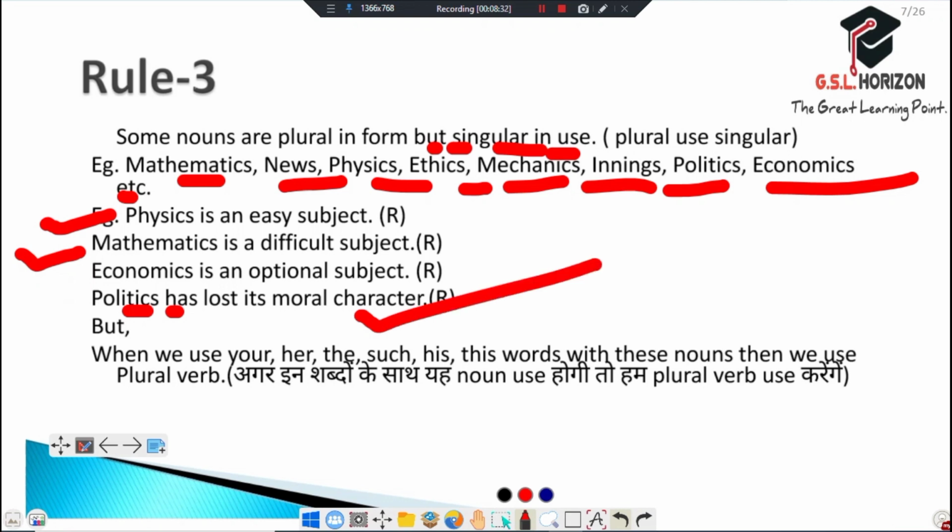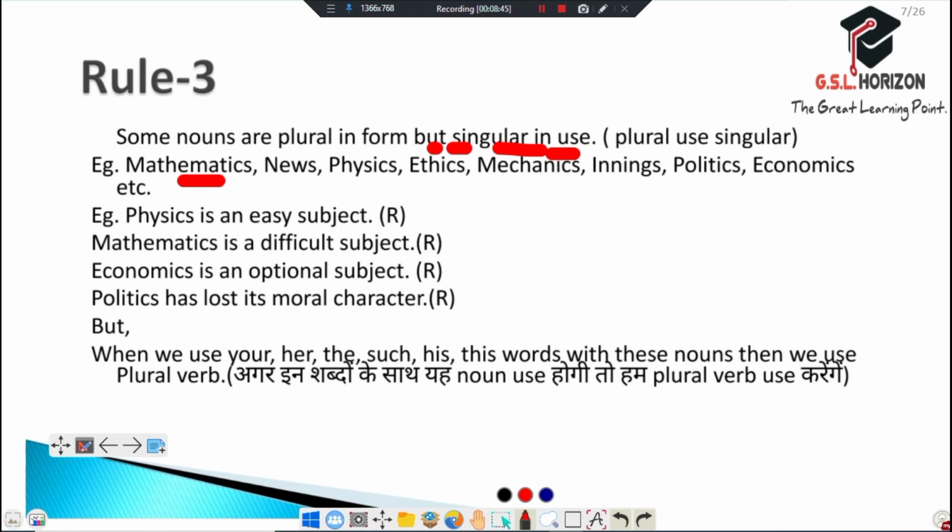When we use your, her, such, his, these words with these nouns, then we use a plural verb. You can understand: if we add the before mathematics, then it becomes plural, because it is personal to someone.